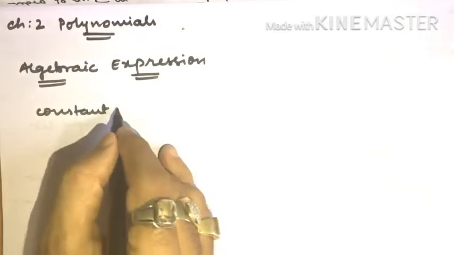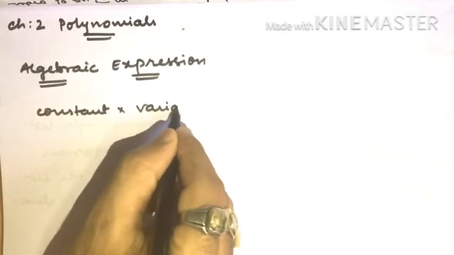Many of the students studying in 10th, 11th, 12th standard face difficulty understanding what an algebraic expression is, because without the basic idea it is going to be very difficult to carry out that kind of study. Simple. So algebraic expression is a very simple thing. It is a form which has a constant and a variable.